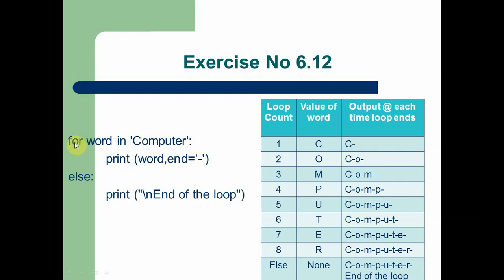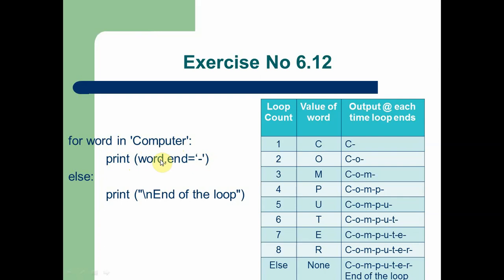So here you can see for word in computer. Word is the counter variable, in is the keyword, and computer is the string for the loop. Each and every time we are going to print the counter variable word. So here word fetches the characters one by one and prints them on the screen.